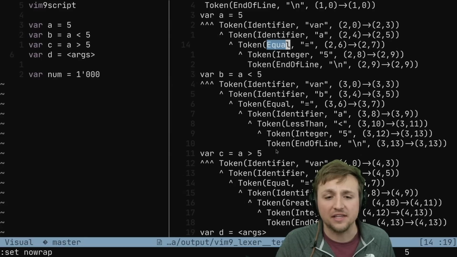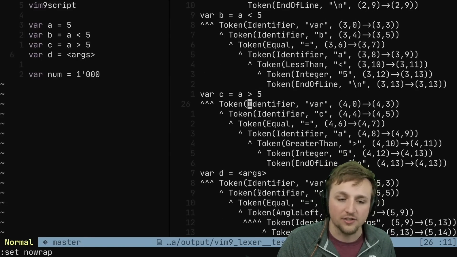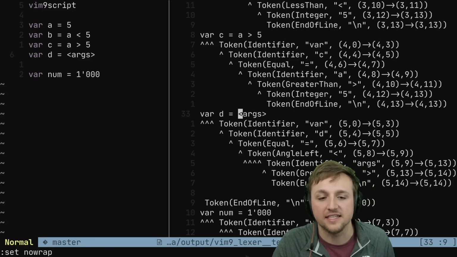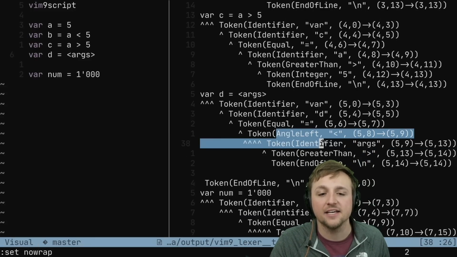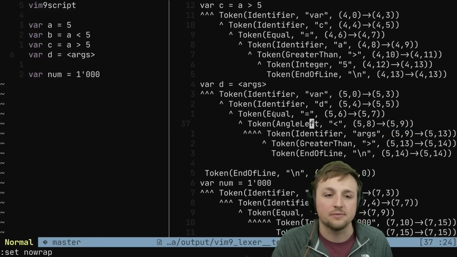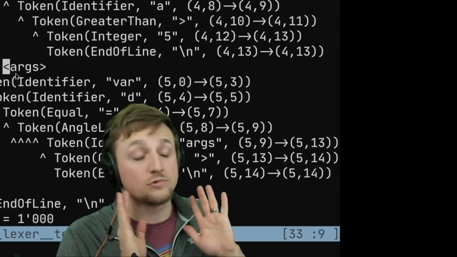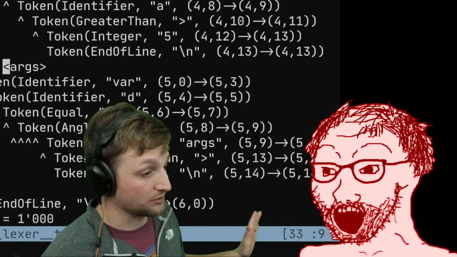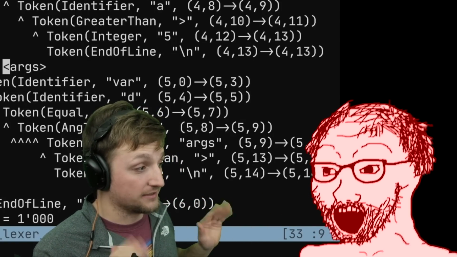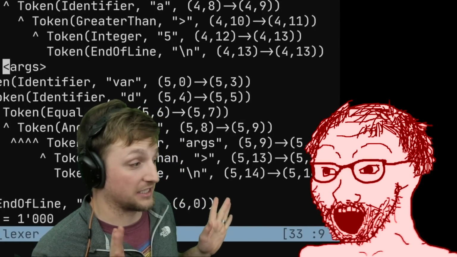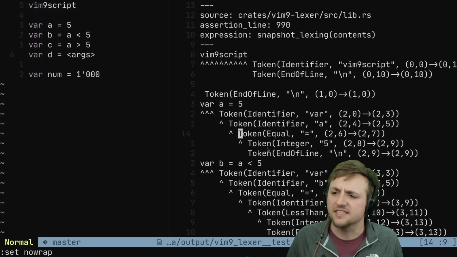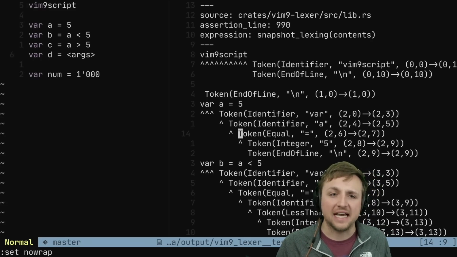You can see as well that we have things like less than here, but you'll notice down here when we have this less than sign here, it actually becomes angle left, an identifier, because this is a special type of character because there's no space. Don't ask me. It's vim9script rules. Okay, I'm just the guy implementing the transpiler. I didn't make the language. But regardless, this makes it very easy to add new test cases.